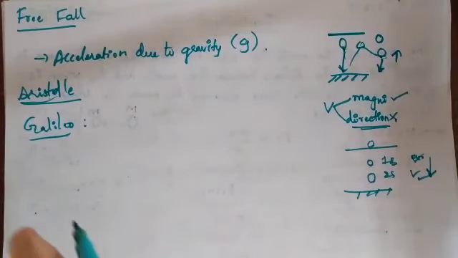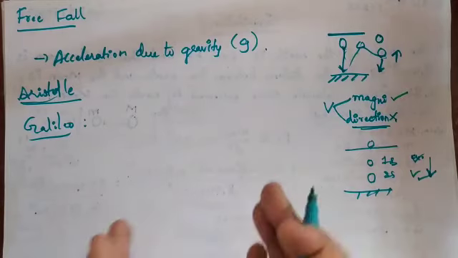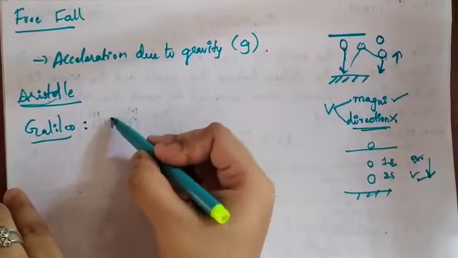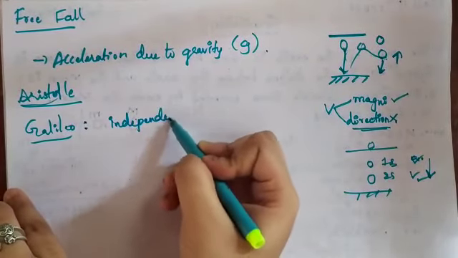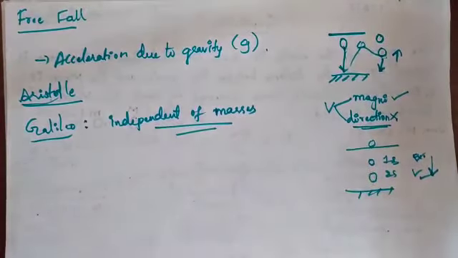What Aristotle said is that lighter objects will have the greater velocity, and the metal coin, the heavier object, will have less velocity. But Galileo took the same kind of object with different masses, the stones. Whenever he threw them, the change in velocity, that is the acceleration due to gravity, remained the same. So he stated that it is independent of masses. The free fall of an object does not depend upon the mass. It is independent of the masses, he concluded.